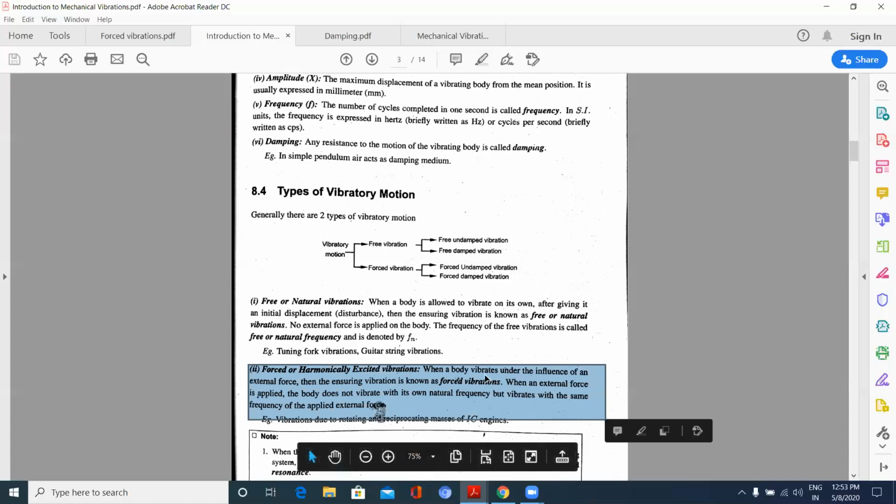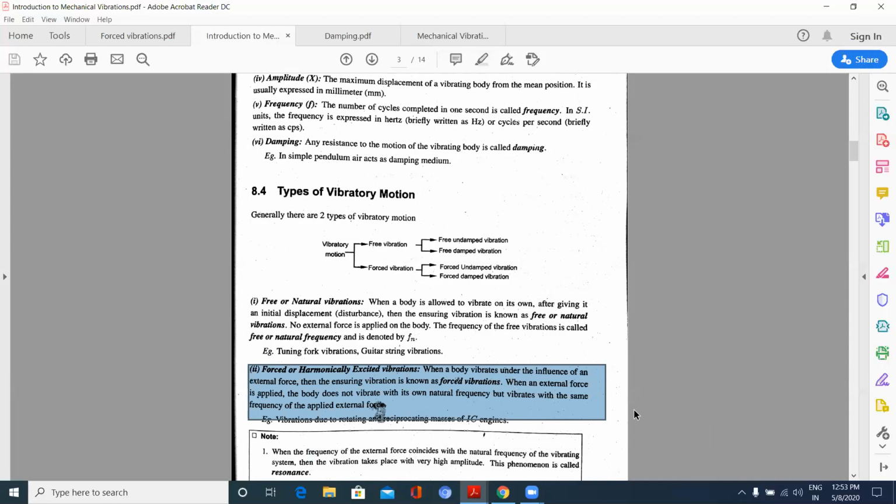When a body vibrates under the influence of an external force, the ensuing vibration is known as a forced vibration. When an external force is applied, the body does not vibrate with its own natural frequency, but vibrates with the same frequency as the applied external force.